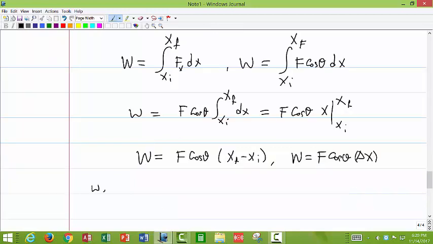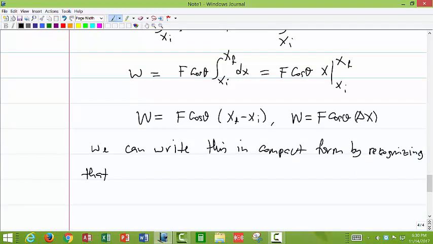So we can write this in compact form by recognizing that f and delta x are both vectors.